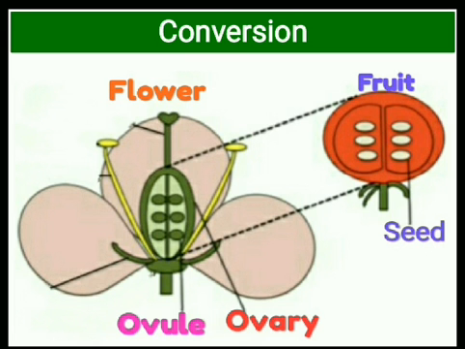Here is an example of another flower showing the conversion of ovary into fruit and ovule into seed. So, would you tell me what is the stimulus that converts the ovary into fruit? Yes, you are right. The fertilization is the stimulus that helps in the transformation of the ovary into fruit.